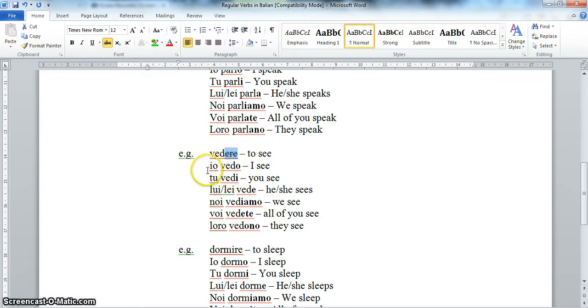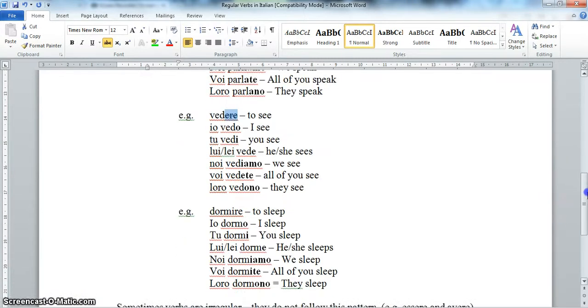Io vedo, I see. Tu vedi, you see. Lui o lei vede, he or she sees. Noi vediamo, we see. Voi vedete, all of you see. And loro vedono, they see. You'll notice that the endings that we've added here are slightly different at times from the ones that we've added for the are verbs. However, for every single regular ere verb, they all take these endings in the present tense.